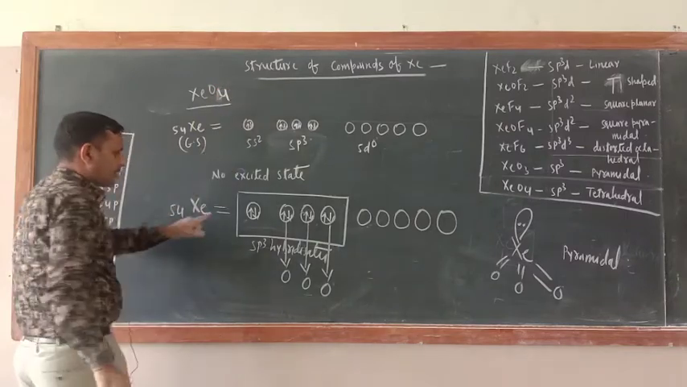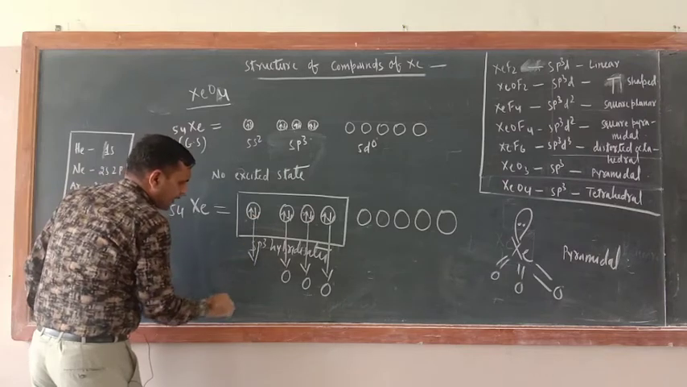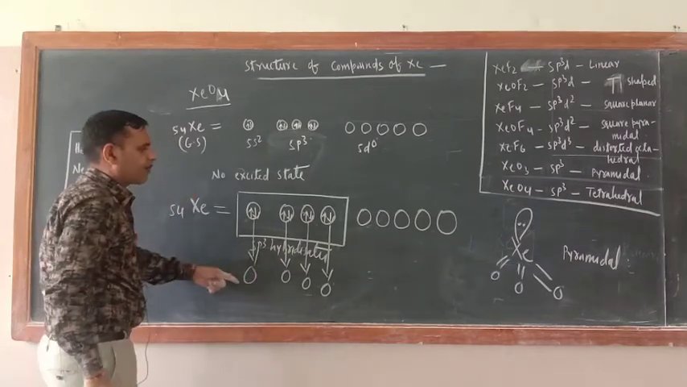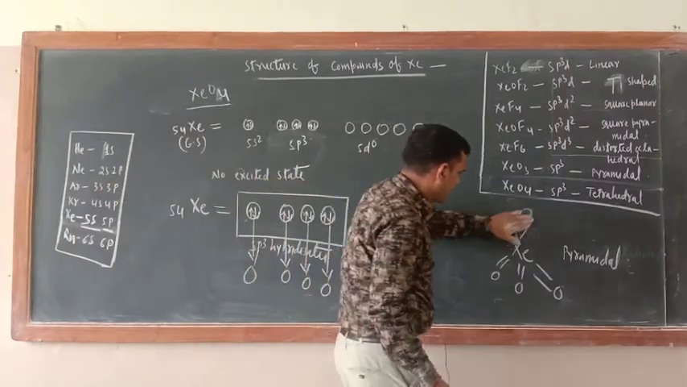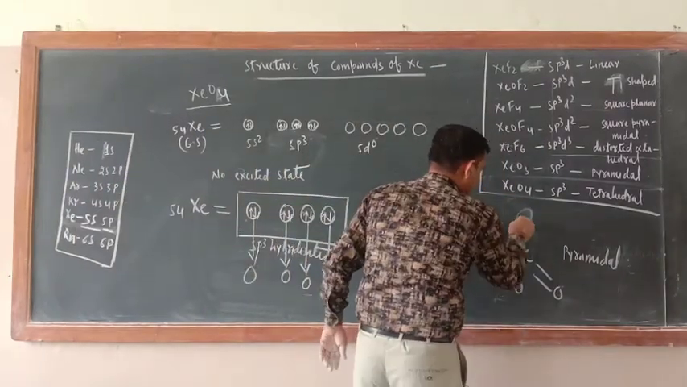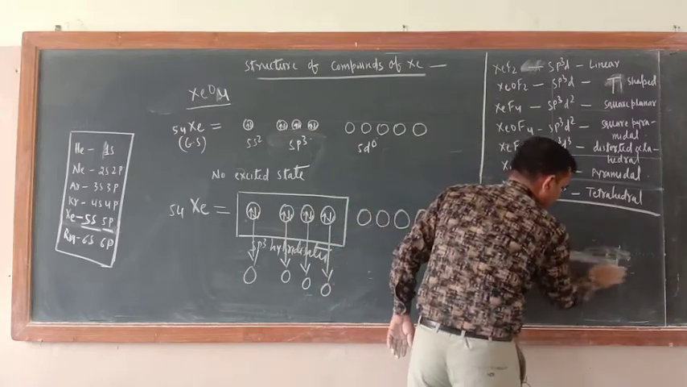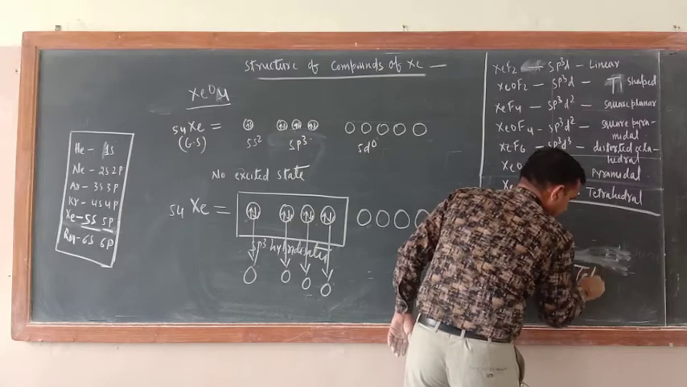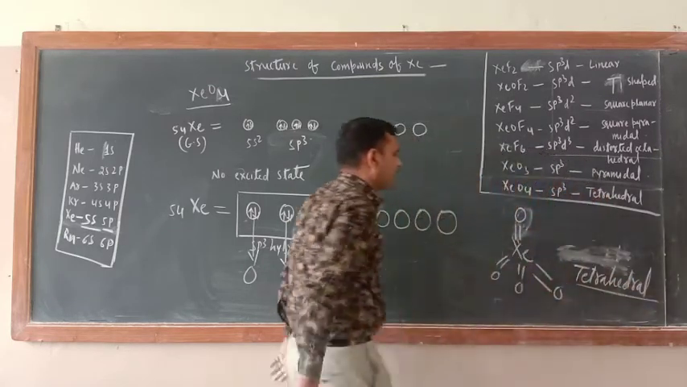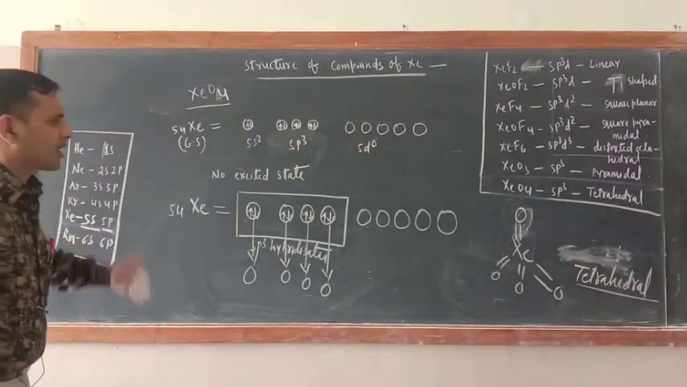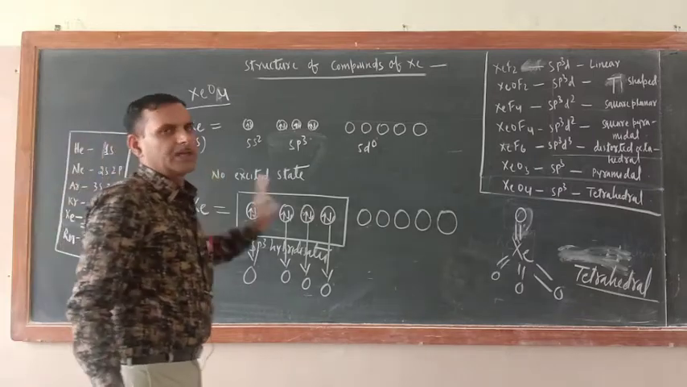Just see. This was a lone pair earlier. Now this will also make a coordinate bond with oxygen. So now here also where you have written lone pair, this will be a double bond. Now in place of pyramidal, what is the structure now? It is now tetrahedral. Okay. So in this way the structure of all compounds of xenon is completed. Now the unit is also completed.